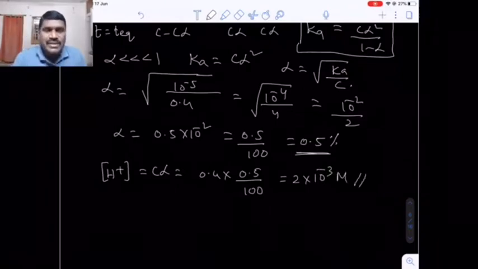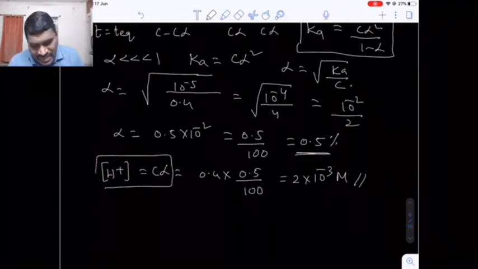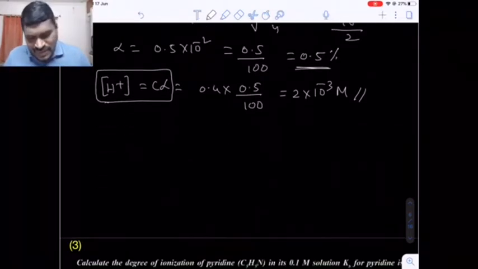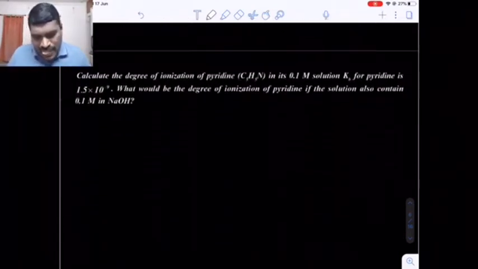Just now I told you this is a very important one. To calculate the H plus ion concentration or OH minus ion concentration at equilibrium, the formula will be C into alpha. Once we calculate the alpha, C will be given in the question. So we can easily find the concentration of ions at equilibrium. Now the question: calculate the degree of ionization of pyridine in 0.1 molar solution.